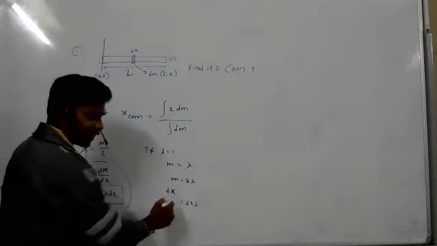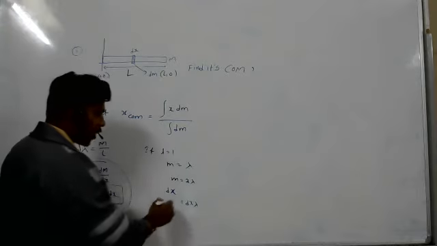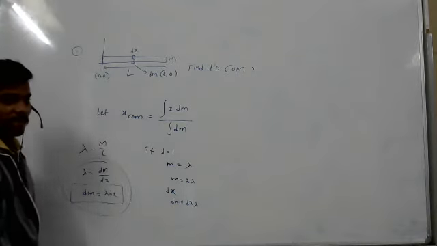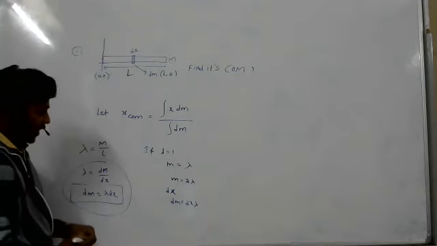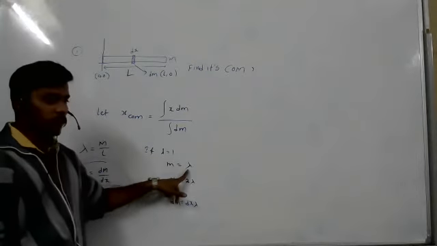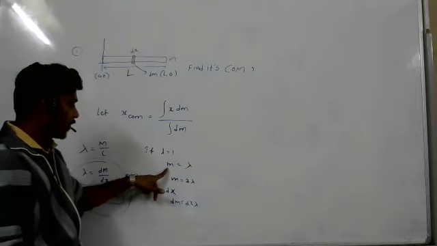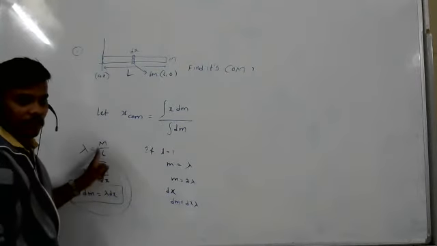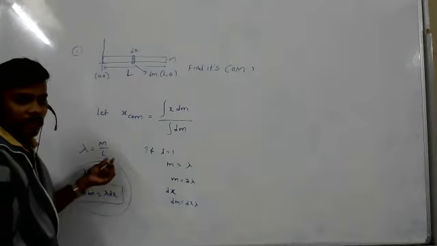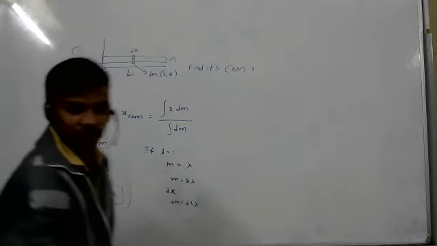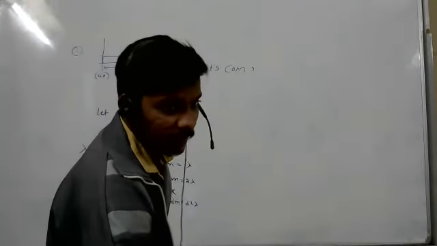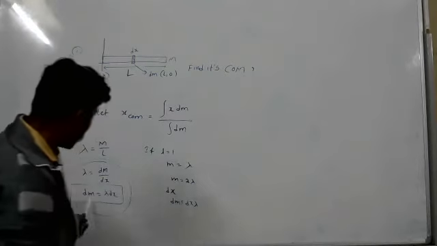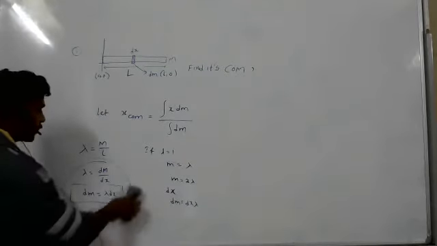How much length is there? Dx length is there, so how much mass will you get? Dm mass you will get. Obviously, L equal to 1, M equal to 1. If length is dx, the mass also is very small. Total length has mass M, but for dx length it can't be capital M, right? So like that, dm equal to lambda dx we got.